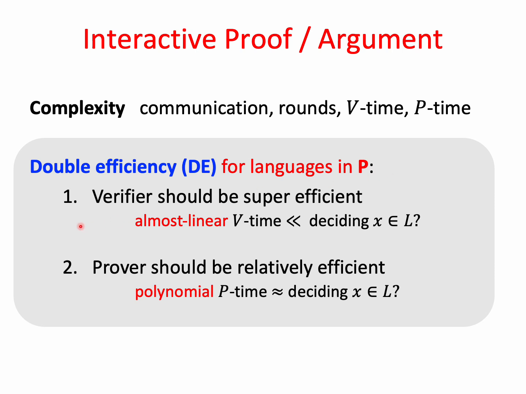So the first condition is that the verifier should be super efficient. It should run in time which is almost linear in the size of the computation. And the second condition is that the prover should be relatively efficient. It should run in time which is proportional to the size of the computation, which in our case means that it should be polynomial.